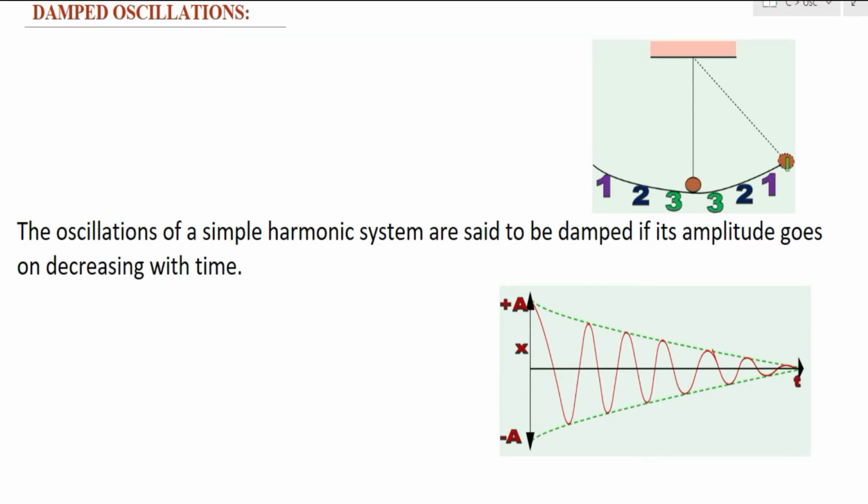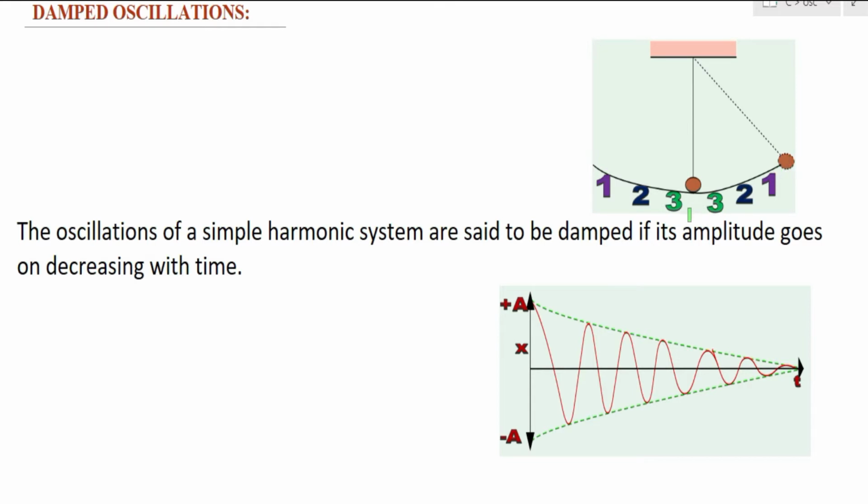Now, when I leave the bob from the extreme position, what will happen? This bob will oscillate along the mean position on either side. Initially the bob reaches its extreme position on this side, and it goes to the extreme position on the other side. After some time, instead of reaching this extreme position, it goes to point 1 on this side. Similarly, on the other side, instead of going to the extreme position, it goes to point 1. That means after some time there's a reduction in amplitude.